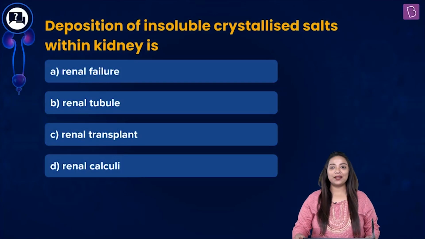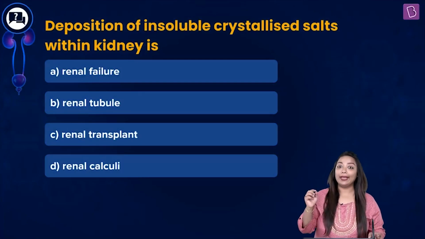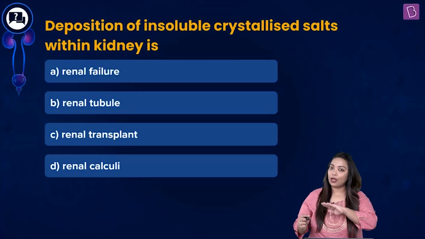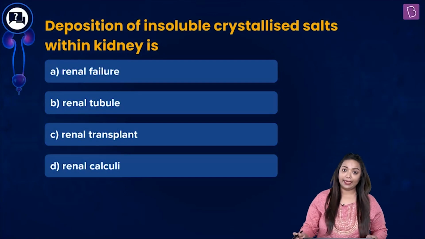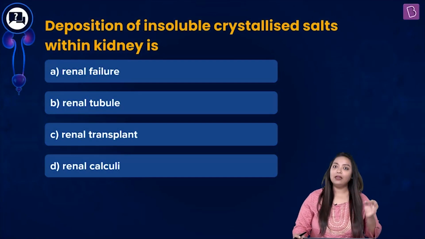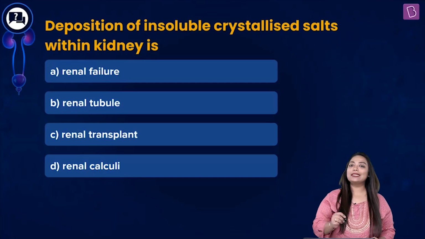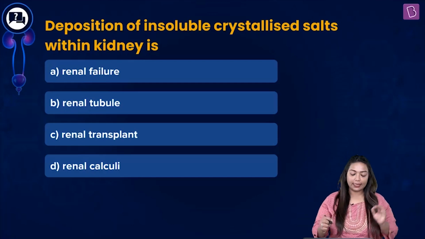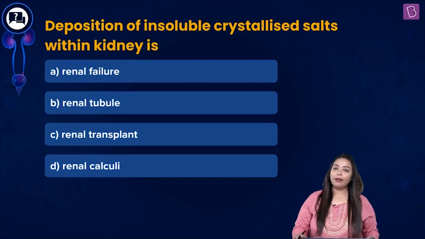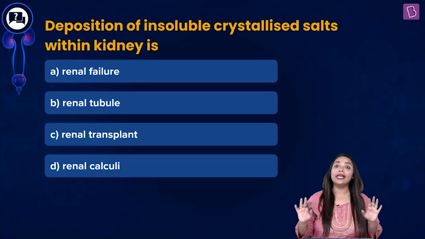Let's take a look at this one, students. Deposition of insoluble crystallized salts within the kidney is A. Renal failure, B. Renal tubule, C. Renal transplant, or D. Renal calculi. Now you're talking about crystallized salts which are insoluble.